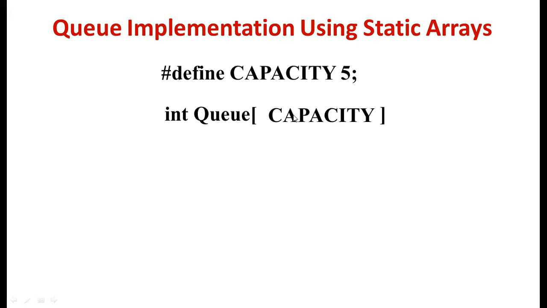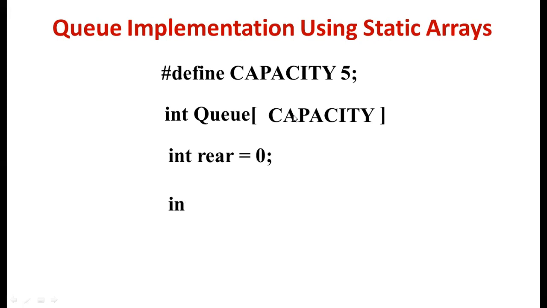The queue operations are mostly performed using these two variables, rear and front. Because insertion of an element into the queue is possible by using the rear variable and deletion is possible using the variable front.